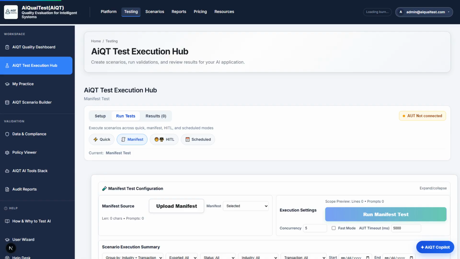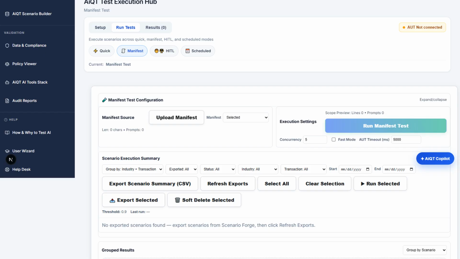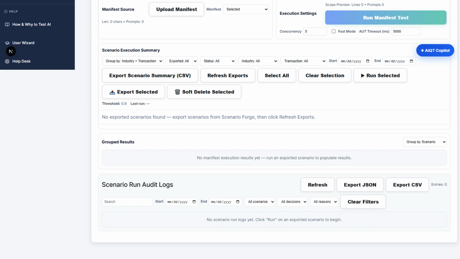Manifest test is how teams stop relying on one-off clicks. Upload YAML or JSON, or load exported scenarios from Scenario Builder. Set concurrency, review the scope preview, and run the suite. Pass and fail land with run identity so you can triage, not guess. This is the regression mode, the same suite again before release.